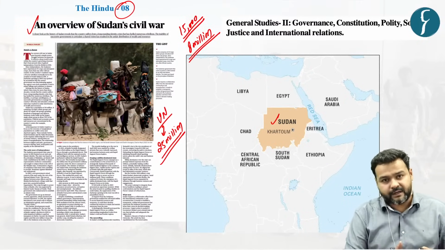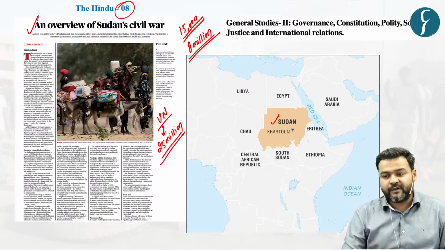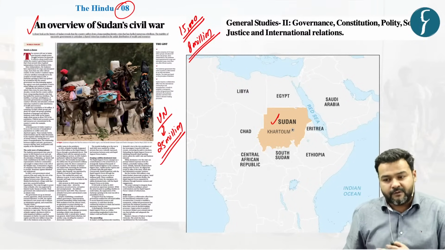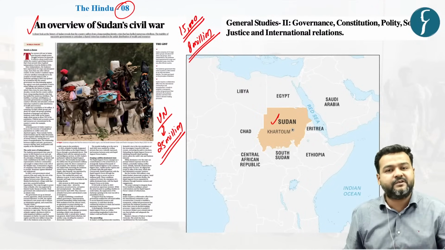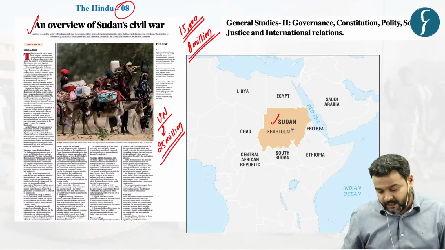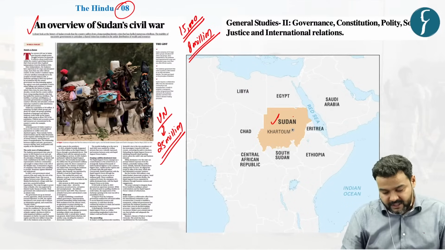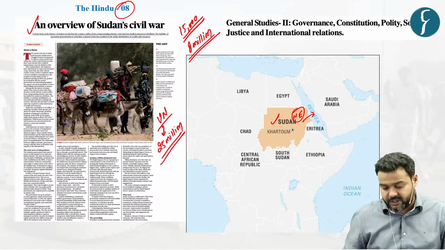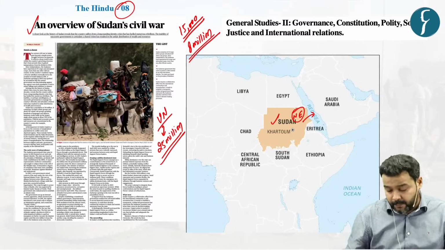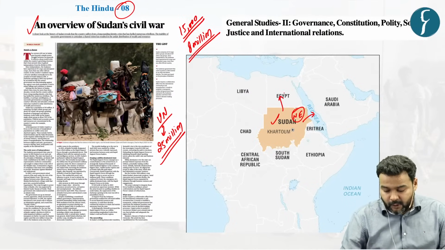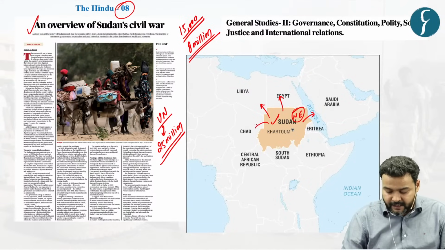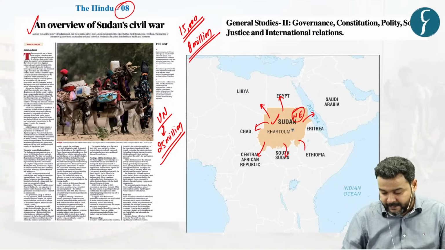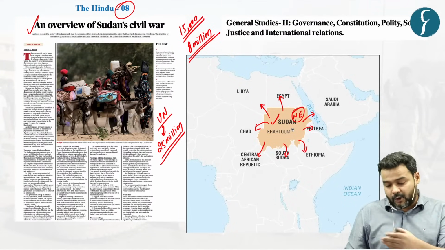And after covering all those details, we will solve some MCQs which are inspired by the previous year UPSC prelims examination. So to begin with, I told you this is a northeastern African country and shares a border with the Red Sea, opens towards the Red Sea. The bordering countries are Egypt, Libya, Chad, Central African Republic, South Sudan, Ethiopia, Eritrea. These are the countries bordering Sudan.